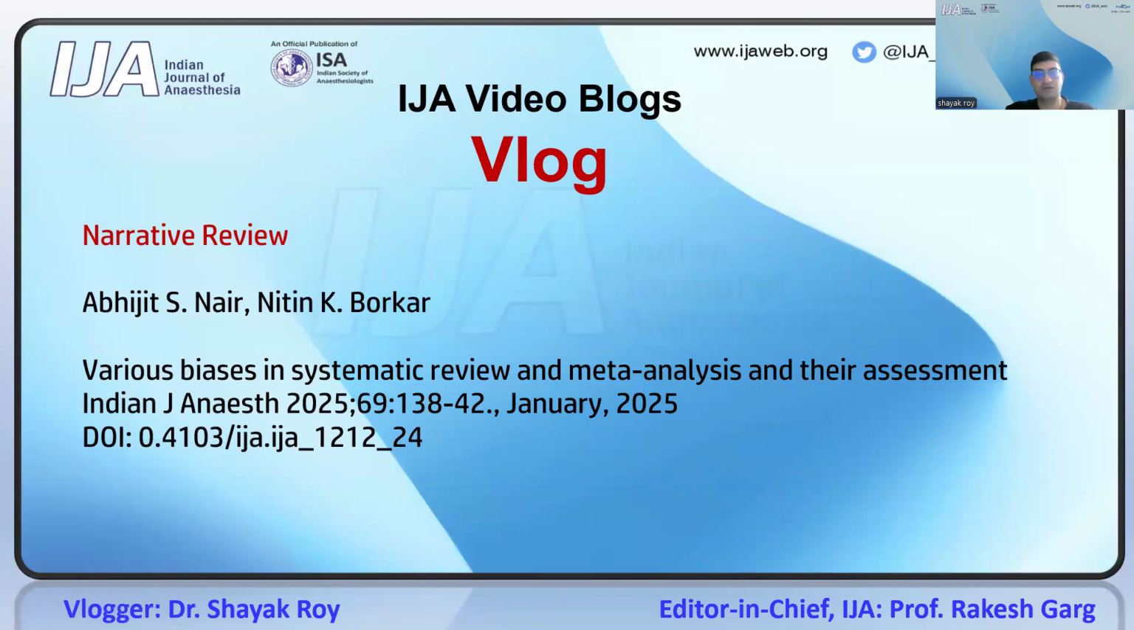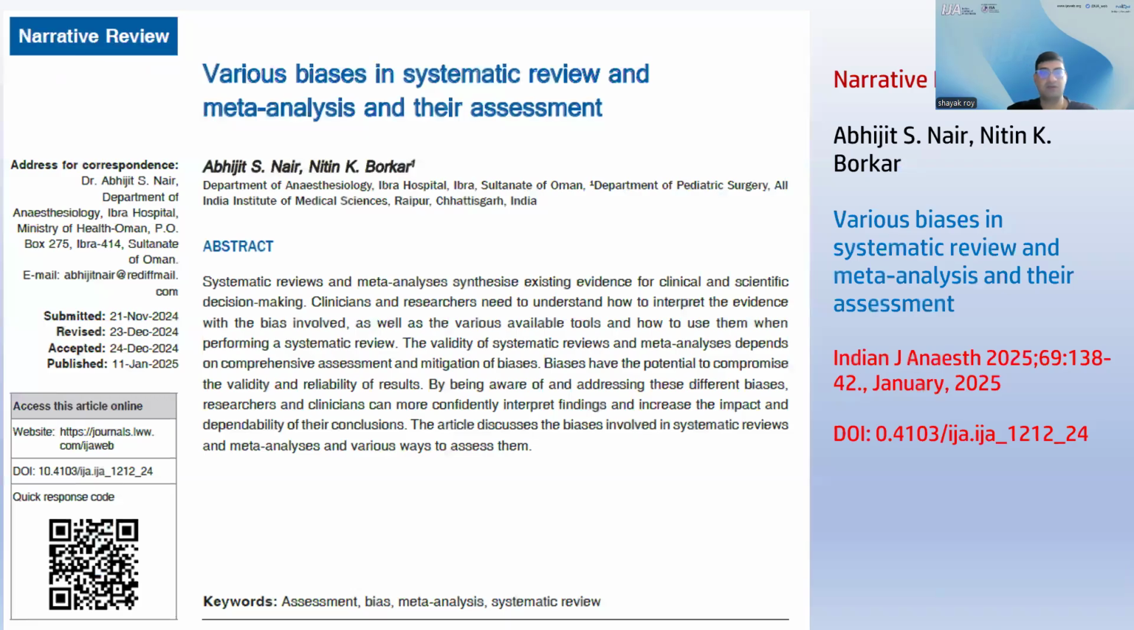I, Dr. Shayak Roy, am going to present this narrative review titled Various Biases in Systematic Review and Meta-Analysis and Their Assessment, authored by Dr. Abhijit S. Nair and Dr. Nitin K. Borkar from the Department of Anesthesiology, IBRA Hospital, IBRA, and Department of Pediatric Surgery, AIIMS Raipur, Chhattisgarh.